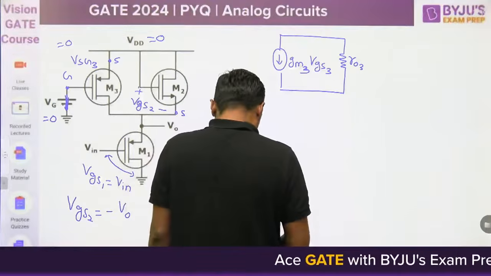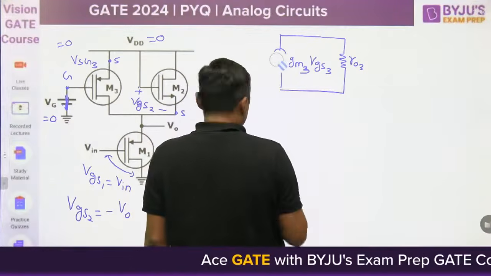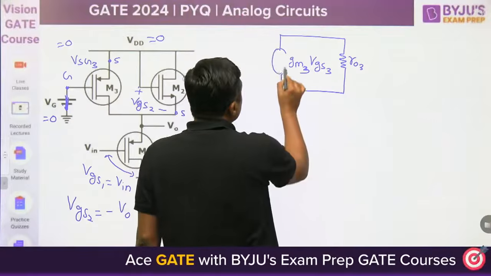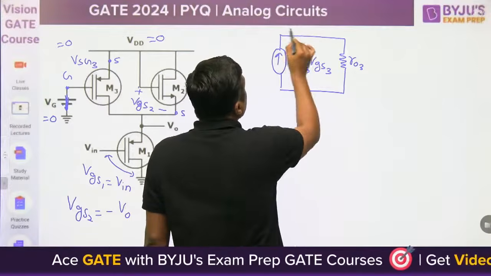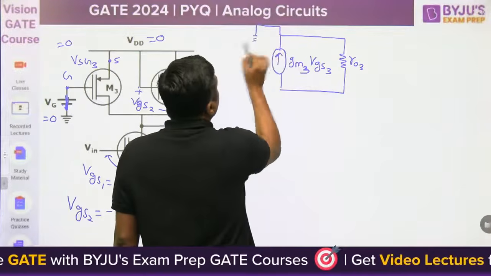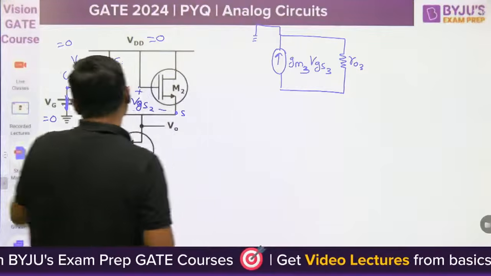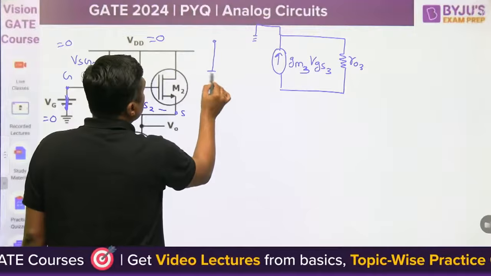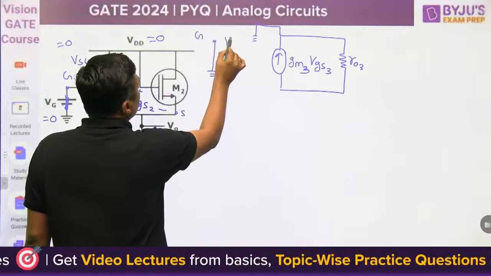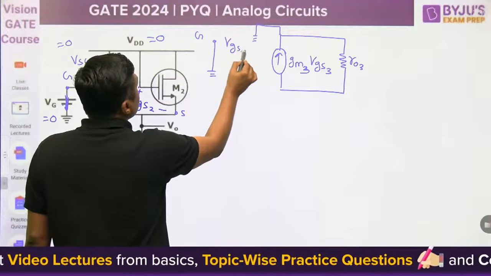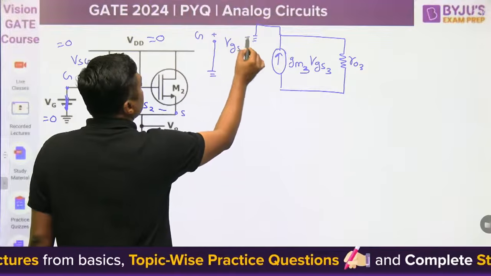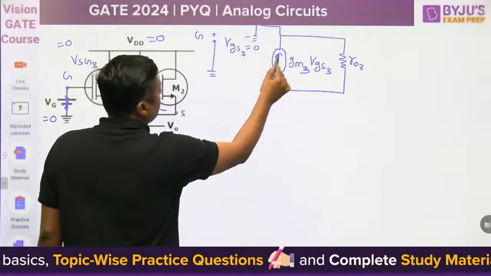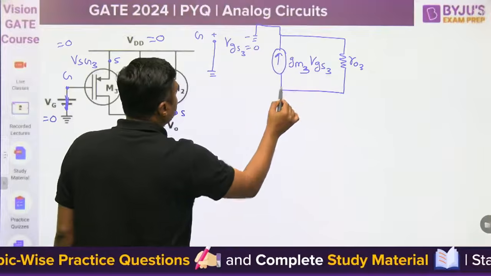The source is connected to ground, and the gate is also connected to ground. So VGS is already 0, and that's why this portion will act as an open circuit.